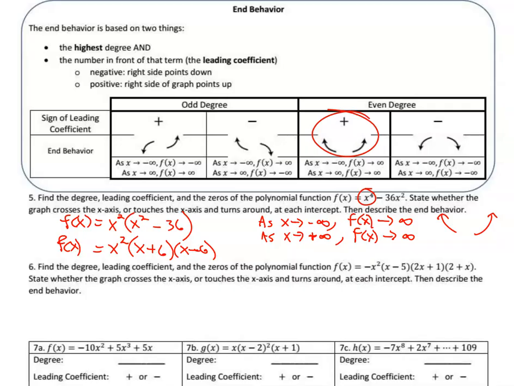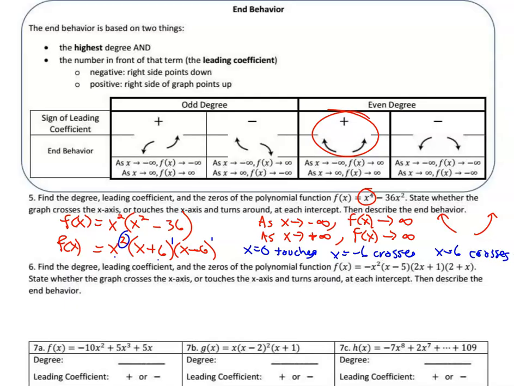And for the x-intercepts, the first one is x equals 0. And it's an even power, so it touches. And then the next one is x equals negative 6. And it was an odd power, that's a power of 1 out here, and so it crosses the x-axis. And same thing for positive 6. This is x equals positive 6, and it crosses there and not touches.